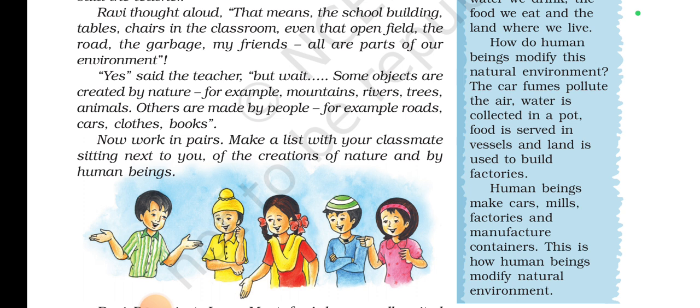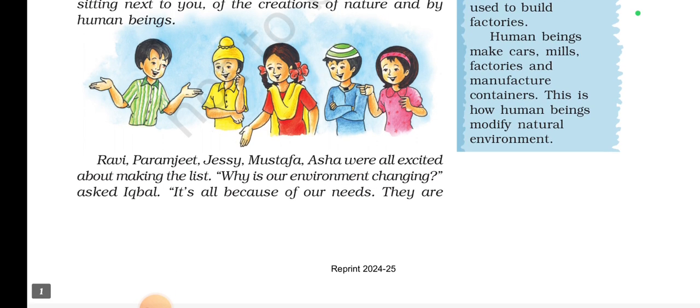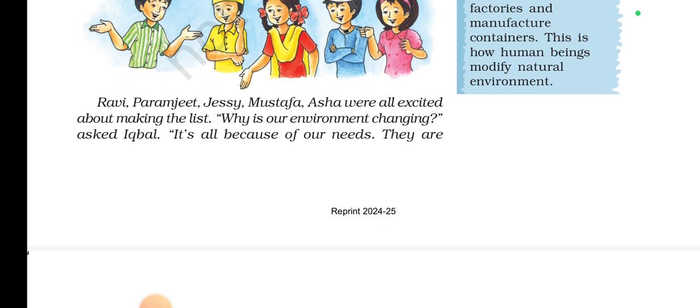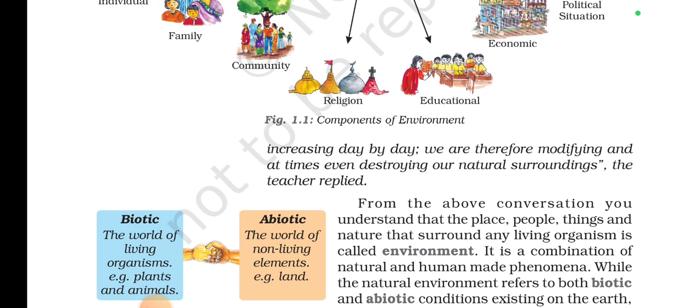So now the teacher asked them to make a list of nature's creations and human-made environment. The group members were Ravi, Pramjit, Jesse, Mustafa, Asha, and they all were excited to make the list. So why is our environment changing? Akbal asked again. This is the next question. The reply was, it is all because of our needs, and they are increasing day by day. We therefore modify and at times even destroy our natural surroundings. So the teacher answered.